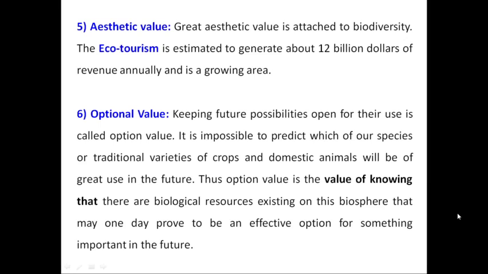For example, if any plant which is growing in the forest as a wild plant is of no direct use to us at present, maybe in the future we may get some medicine out of that plant which may be used to treat dreadful diseases like cancer, heart problems, diabetes, etc. So, with the advent of technology, we may get many things out of these plants and animals in the future, but for that we will have to preserve them until that time, so that they can be used for the benefit of society. So, this is the optional value of biodiversity.